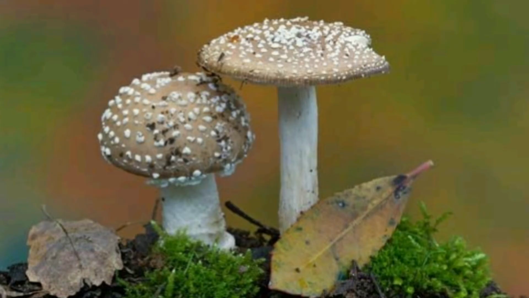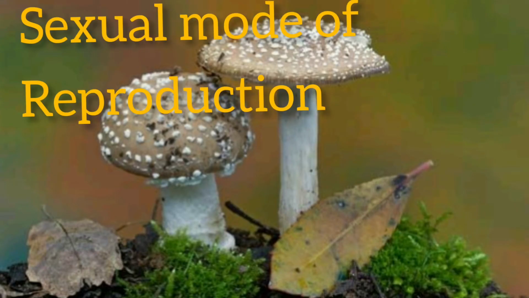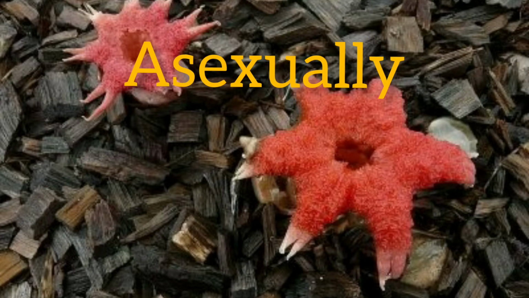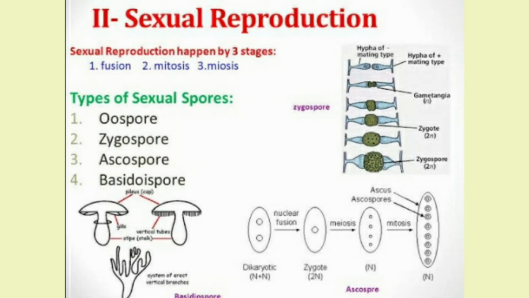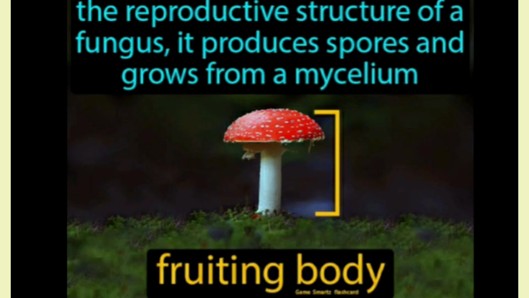Next comes the sexual mode of reproduction. All fungi reproduce sexually except the fungi imperfecti, that is Deuteromycetes. The sex organs that produce gametes are called gametangia. Singular is gametangium. The sexual reproduction in fungus occurs by oospores, ascospores and basidiospores. These various types of spores are produced in distinct structures known as fruiting bodies.